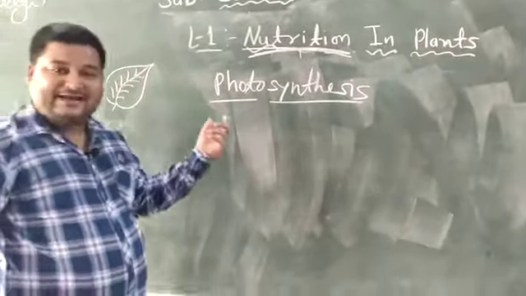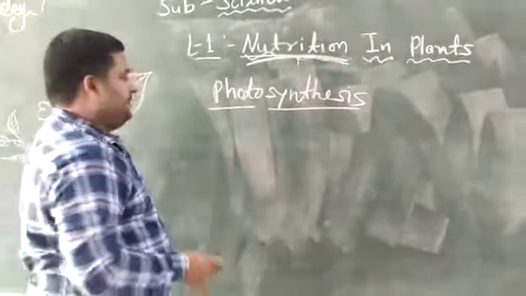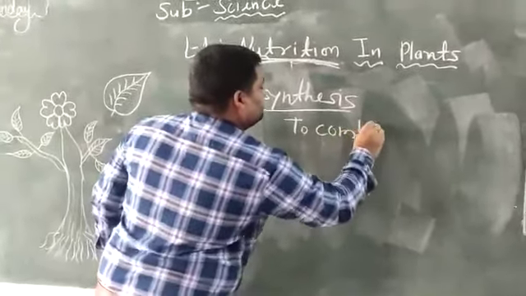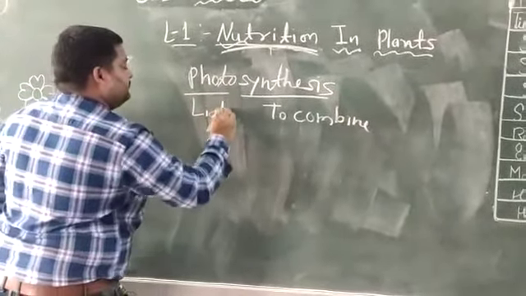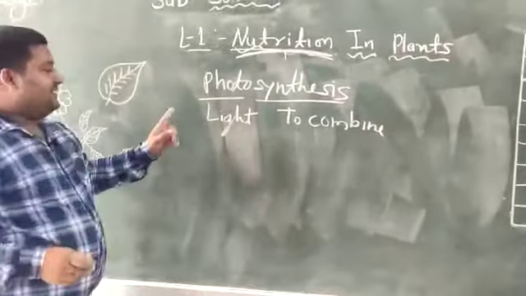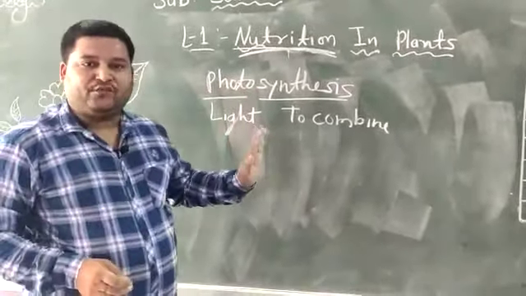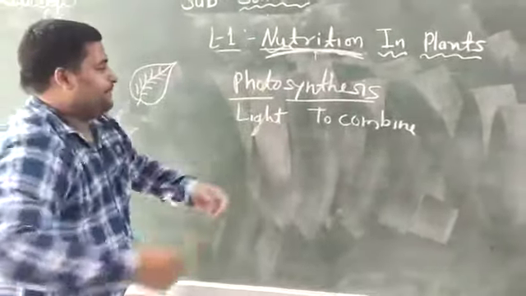Photo means light, sunlight, and synthesis means to combine. So the simple definition is: the process in which plants can make their own food is known as photosynthesis.